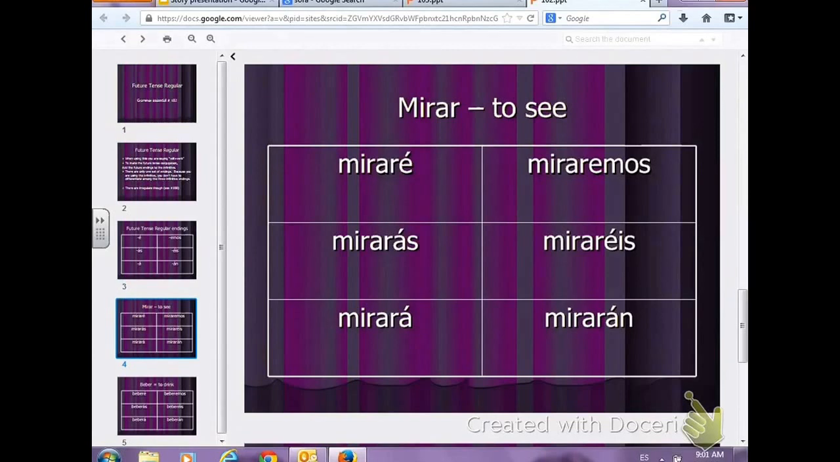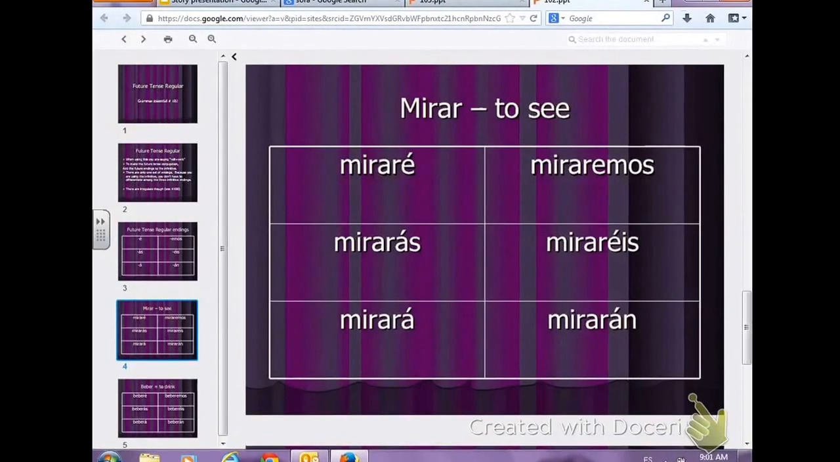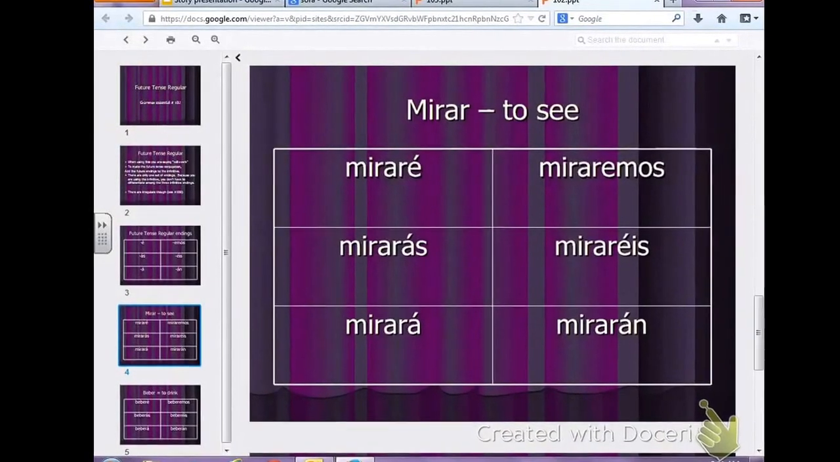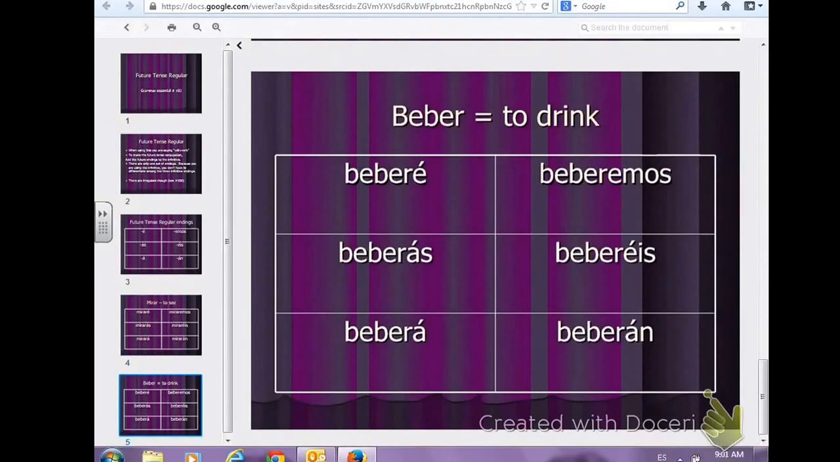Okay, so here's an example. We're going to use mirar. It's an AR verb, which really doesn't make a difference with the formal future. Miraré, mirarás, mirará, miraremos, no accent, and mirarán. Beber is an ER verb, but once again, like I said, it doesn't matter because they all have the same ending. Beberé, beberás, beberá, beberemos, no accent, beberán.